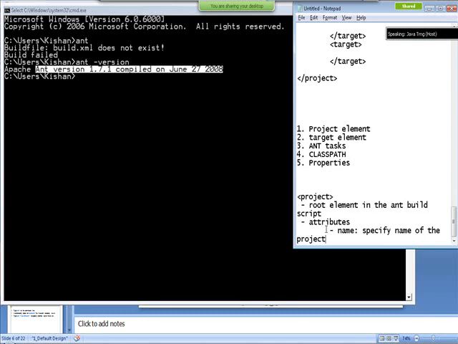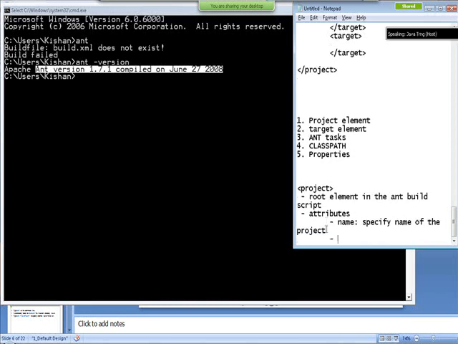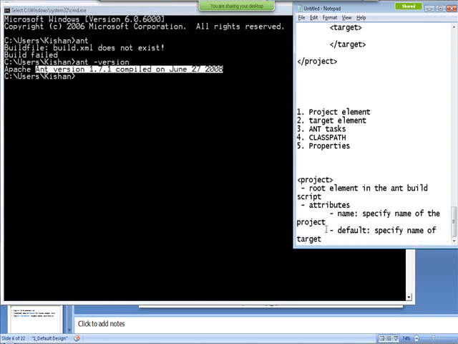Why? Because if you have more than one build.xml, you want to clearly distinguish each build.xml, so you can give some easily understandable name in the name attribute. And it will have the default attribute, where you have to specify the name of the target to execute first.